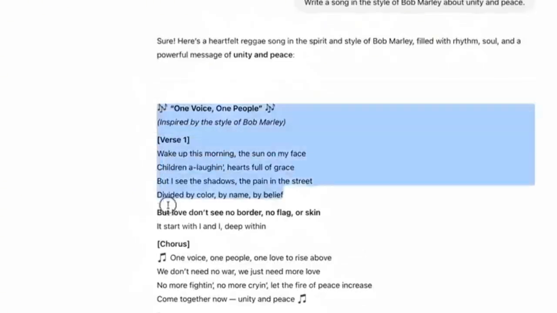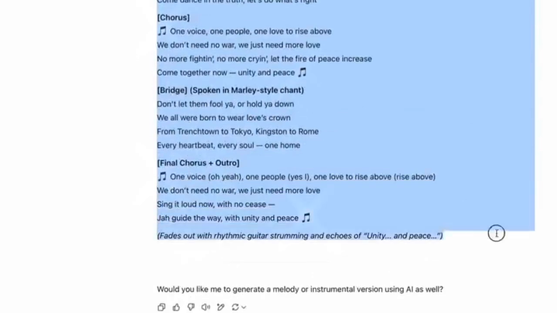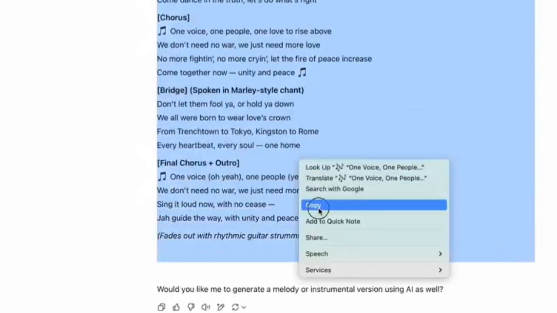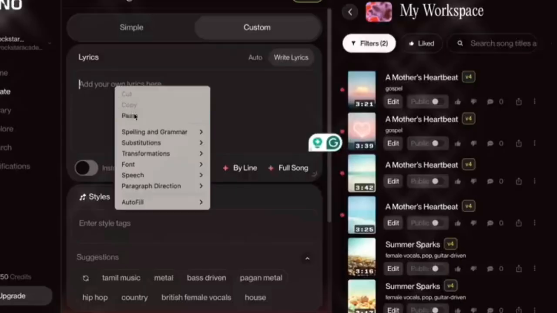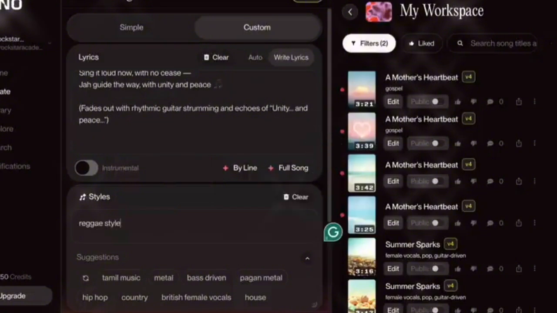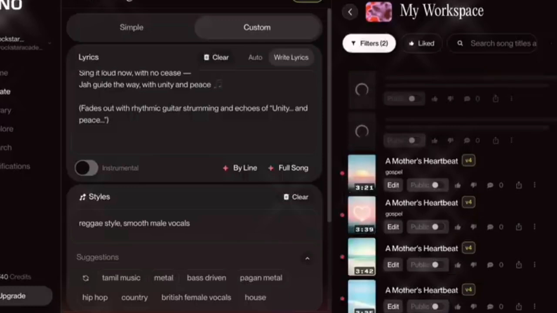Now, when you get the lyrics from ChatGPT, as I'm showing you here on screen, go ahead and paste it into Suno AI, and we're going to select a reggae style and smooth male vocals like Bob Marley would sound like. Go ahead and generate the song, and let's take a listen.